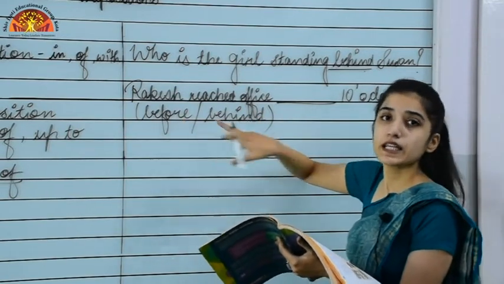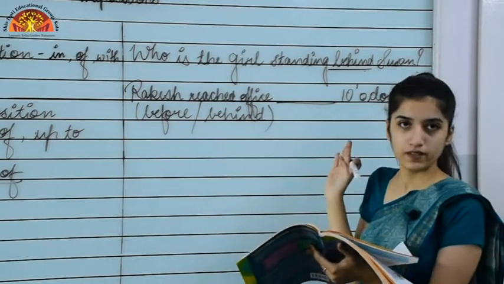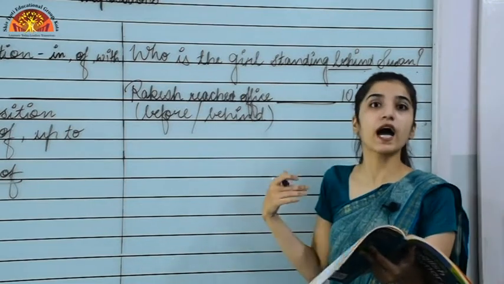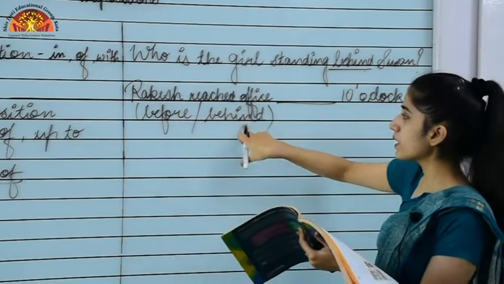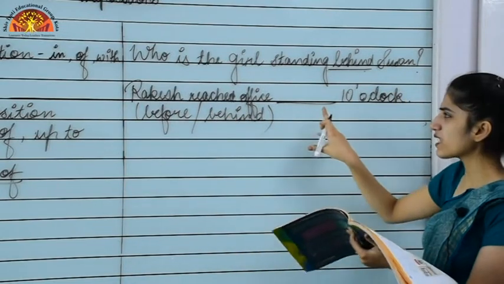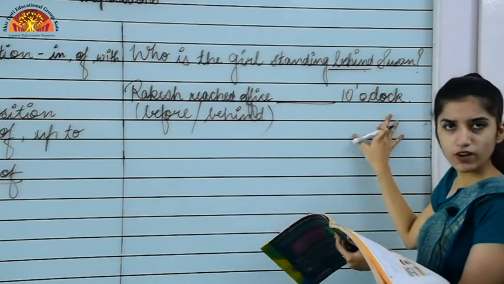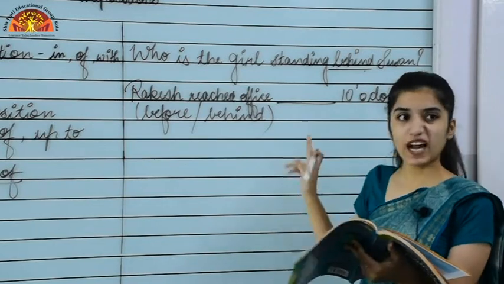Before means in Hindi we call it pehle, okay, and behind means piche. Okay, so behind is used with what? Some like behind the door. Okay, but before will always come with time. So here behind 10 o'clock means Rakesh reached office 10 o'clock, मतलब behind 10 o'clock means पीछे. No, that would be wrong, right?